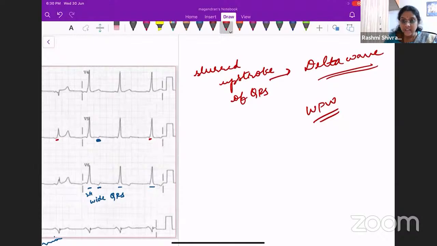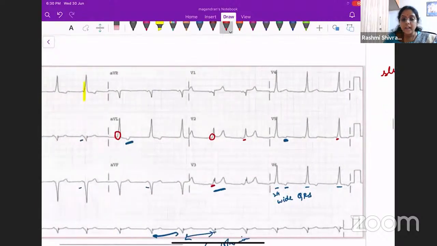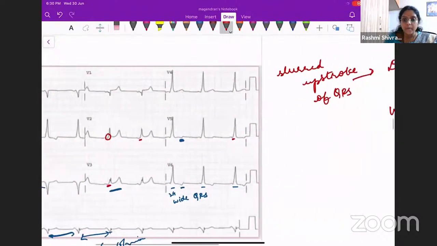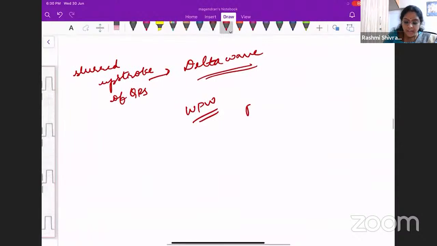a young male who is usually asymptomatic, with occasional symptoms he can develop because of occasional arrhythmias. Okay, and this patient is having a WPW syndrome right now. He's having a slurred upstroke. So what is WPW syndrome? It is a pre-excitation syndrome.